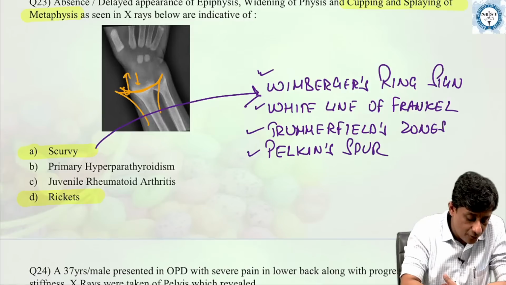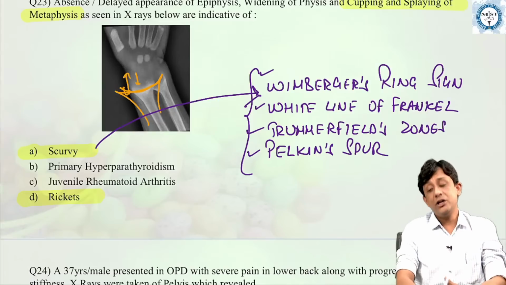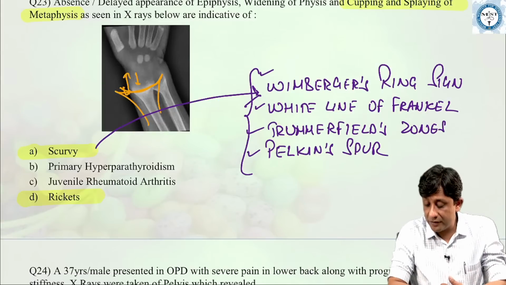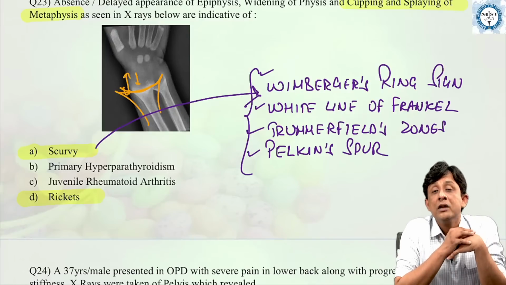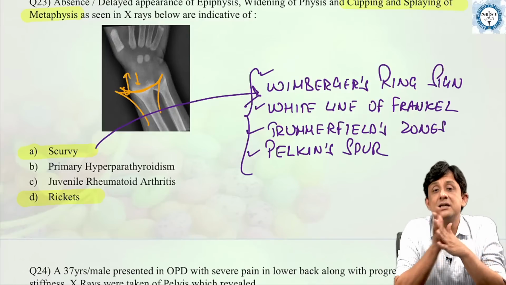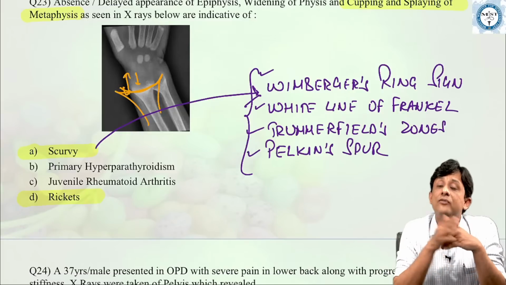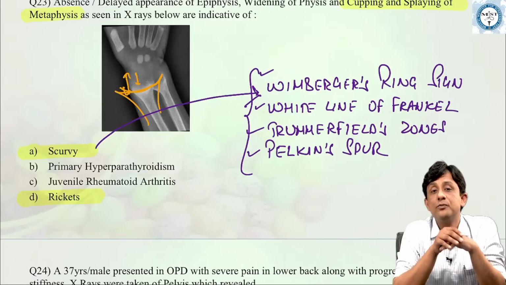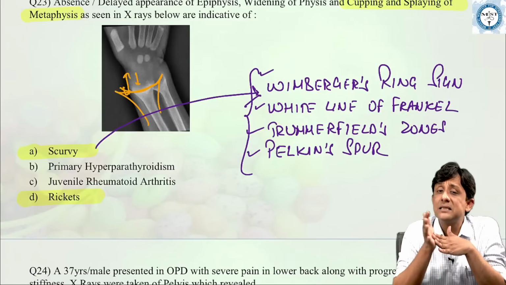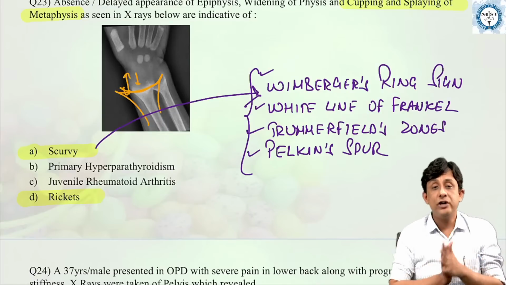Okay, so these are the 4 important radiological signs in a patient with scurvy. Lack of vitamin C. So Wimberger's ring epiphysis, white line of Frankel, Trummerfield zone, so radiolucent zones under the zone of provisional calcification, and Pelkin's spur of fracture. 4 important radiological signs.